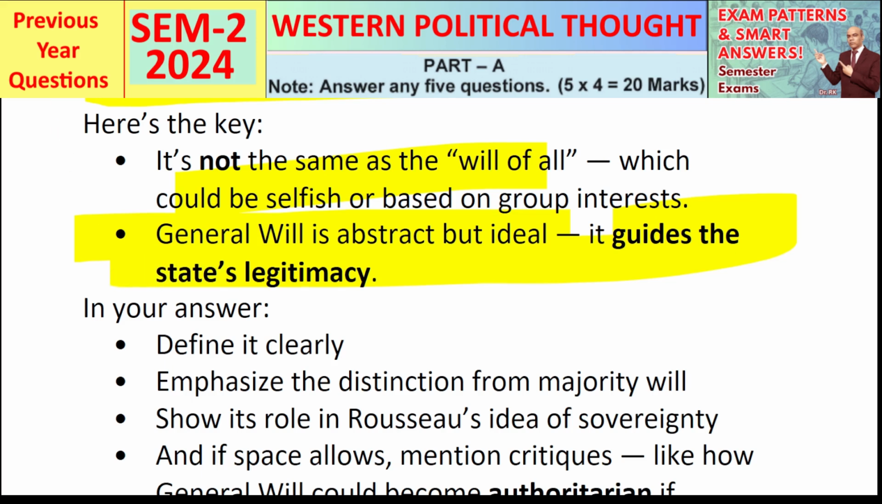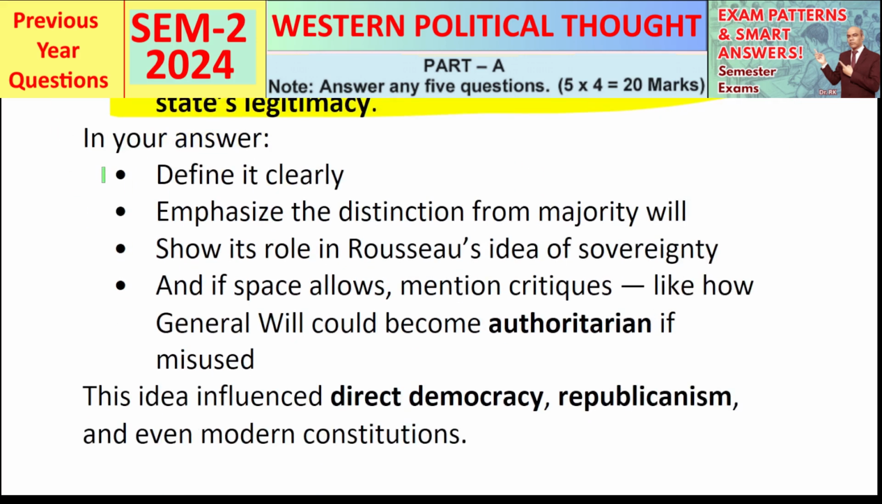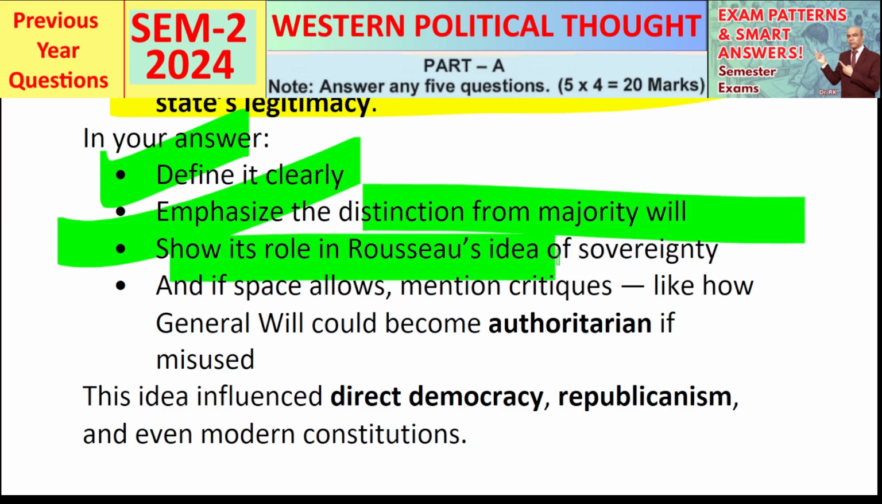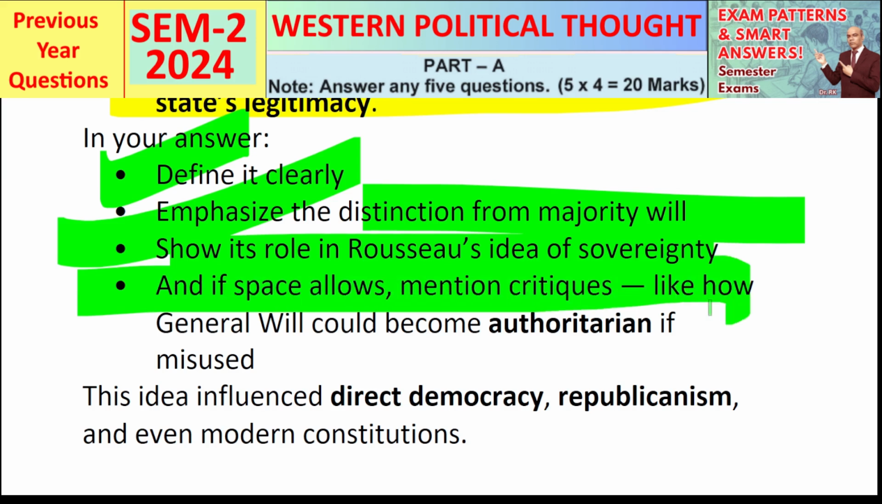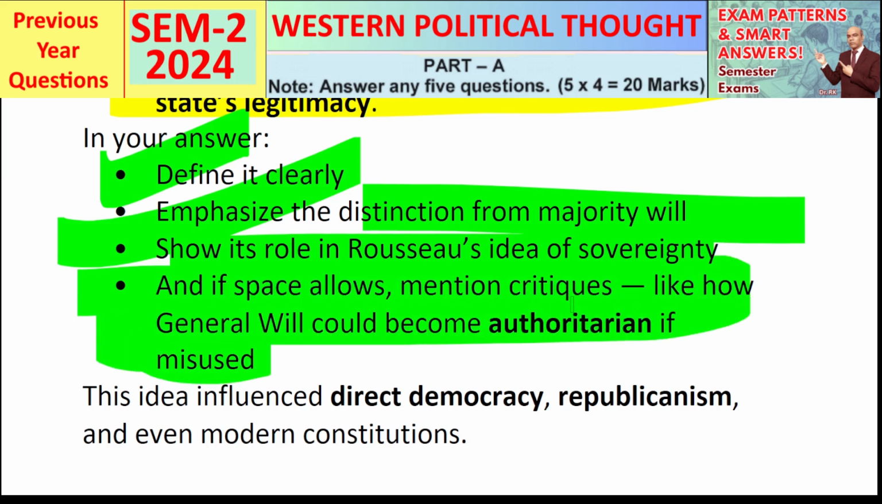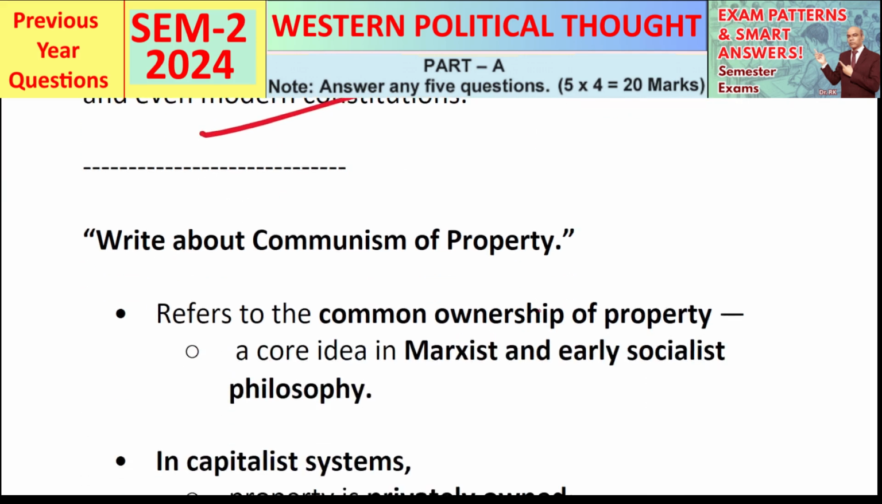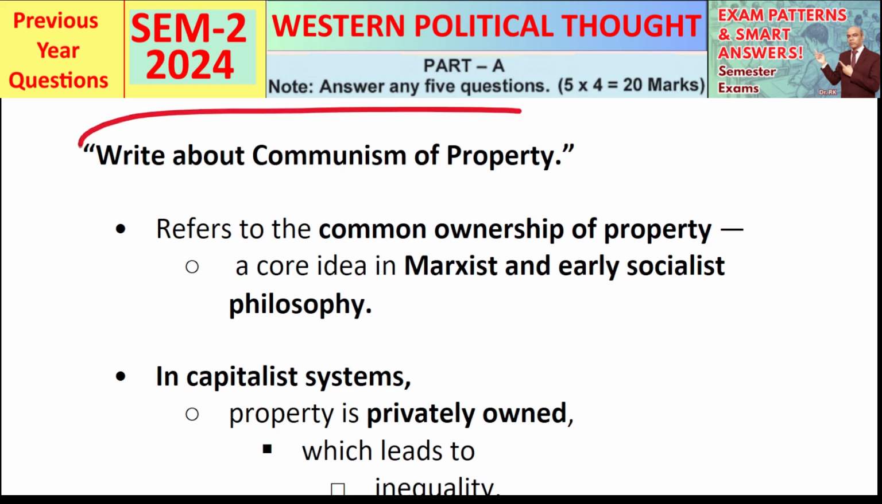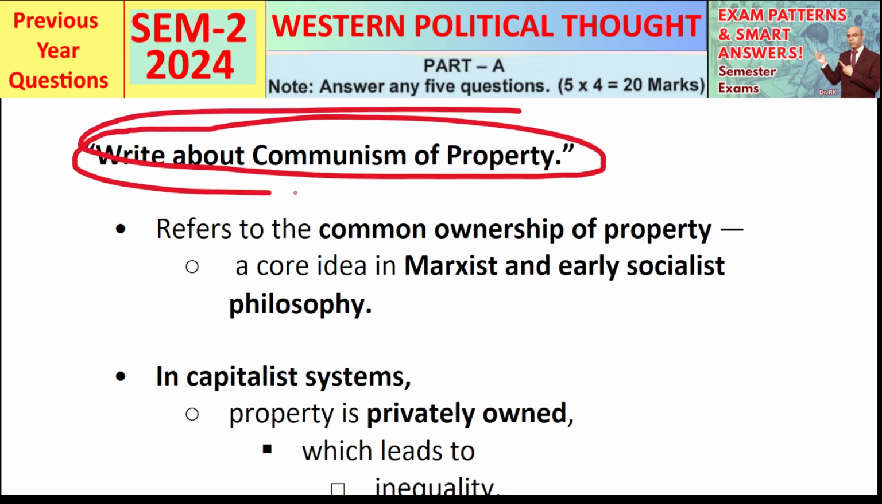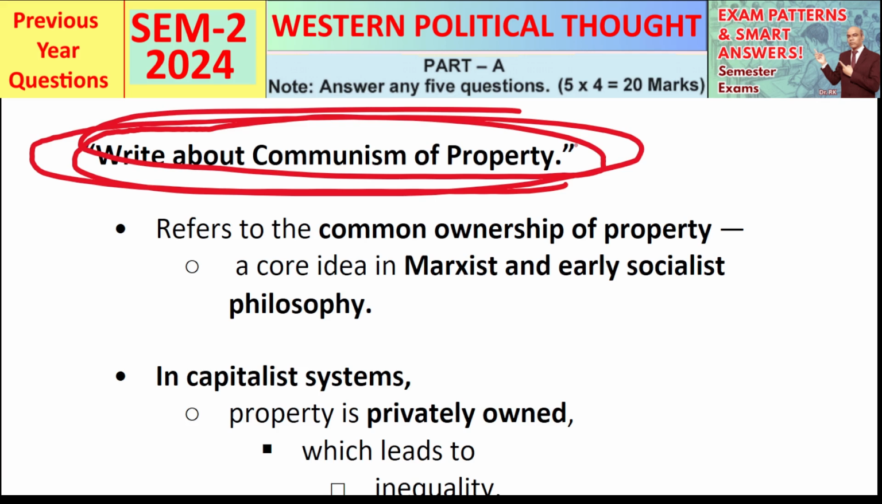So in your answer, define it clearly. Emphasize the distinction from majority will. Show its role in Rousseau's idea of sovereignty. And if space allows, mention critiques like how general will could become authoritarian if misused. This idea influenced direct democracy, republicanism, and even modern constitutions. So we are done with Rousseau's general will and Locke's ideas on human nature. Next up is write about communism of property.